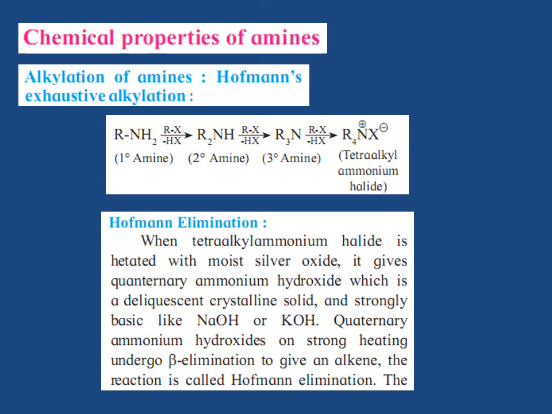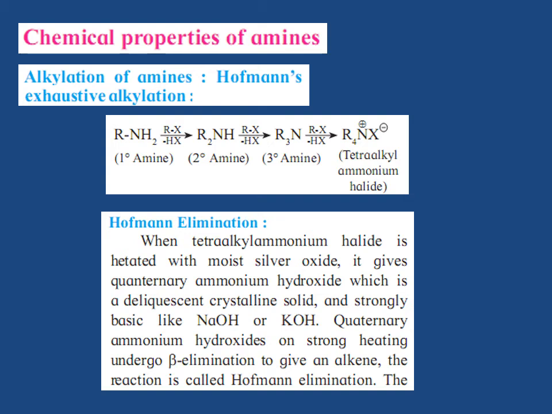Chemical properties of amines. First one, alkylation of amines. Hofmann's exhaustive alkylation. When a primary amine is heated with excess of primary alkyl halide, it gives a mixture of secondary amine, tertiary amine along with a tetraalkyl ammonium halide. Thus, RNH2 with RX gives R2NH, secondary amine. Again it gives R3N, tertiary amine, and with the next RX molecule it gives R4N+X-, N carrying positive charge, X carrying negative charge, tetraalkyl ammonium halide.